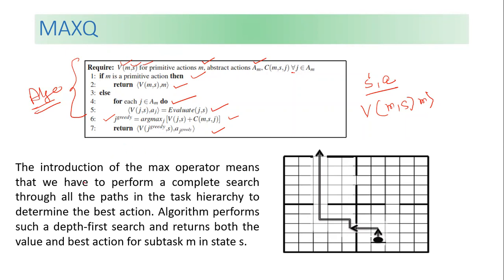Now the introduction of the max operator means that we have to complete a search through all the paths in the task hierarchy to determine the best action. Algorithms such as depth first search return both the values and best actions for subtask M in state S.